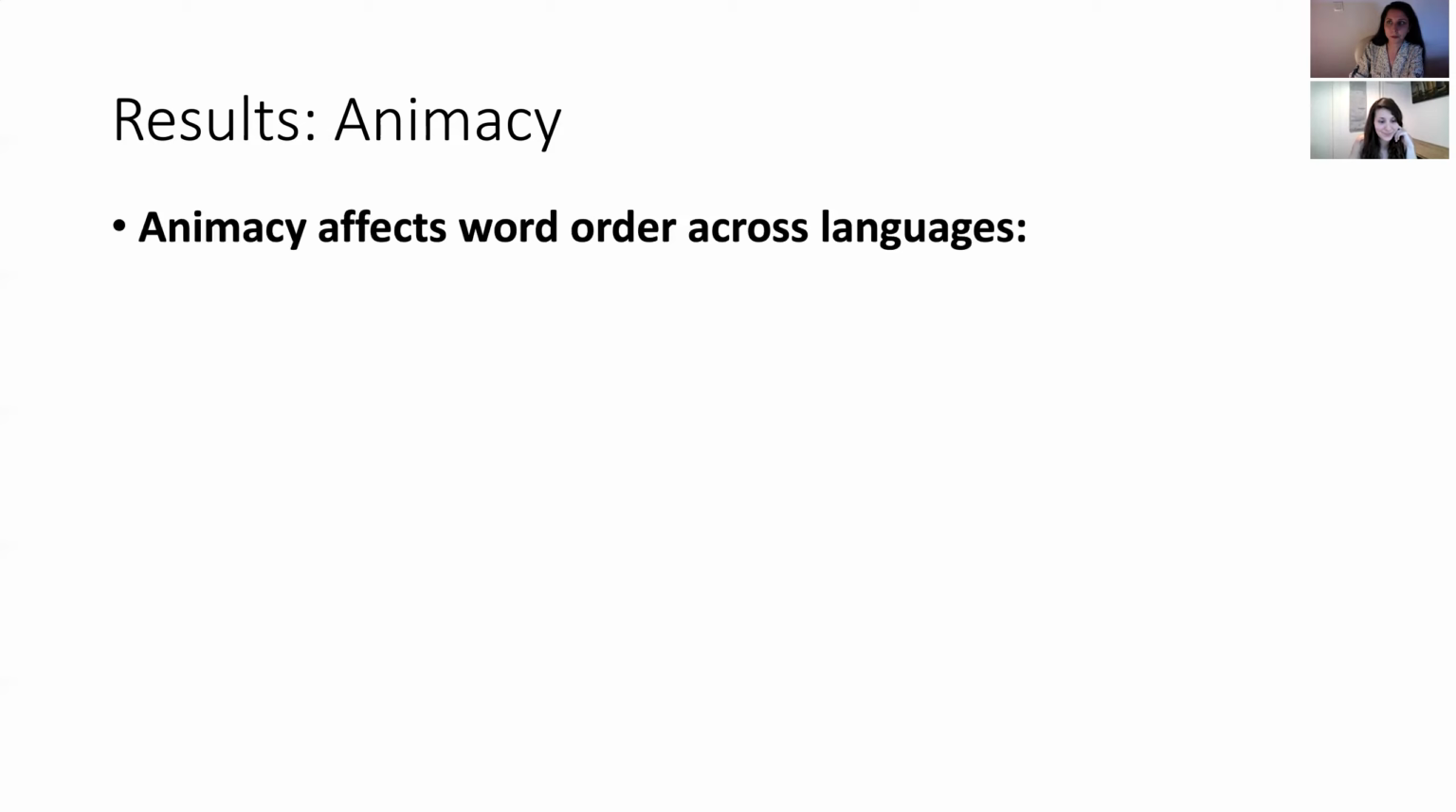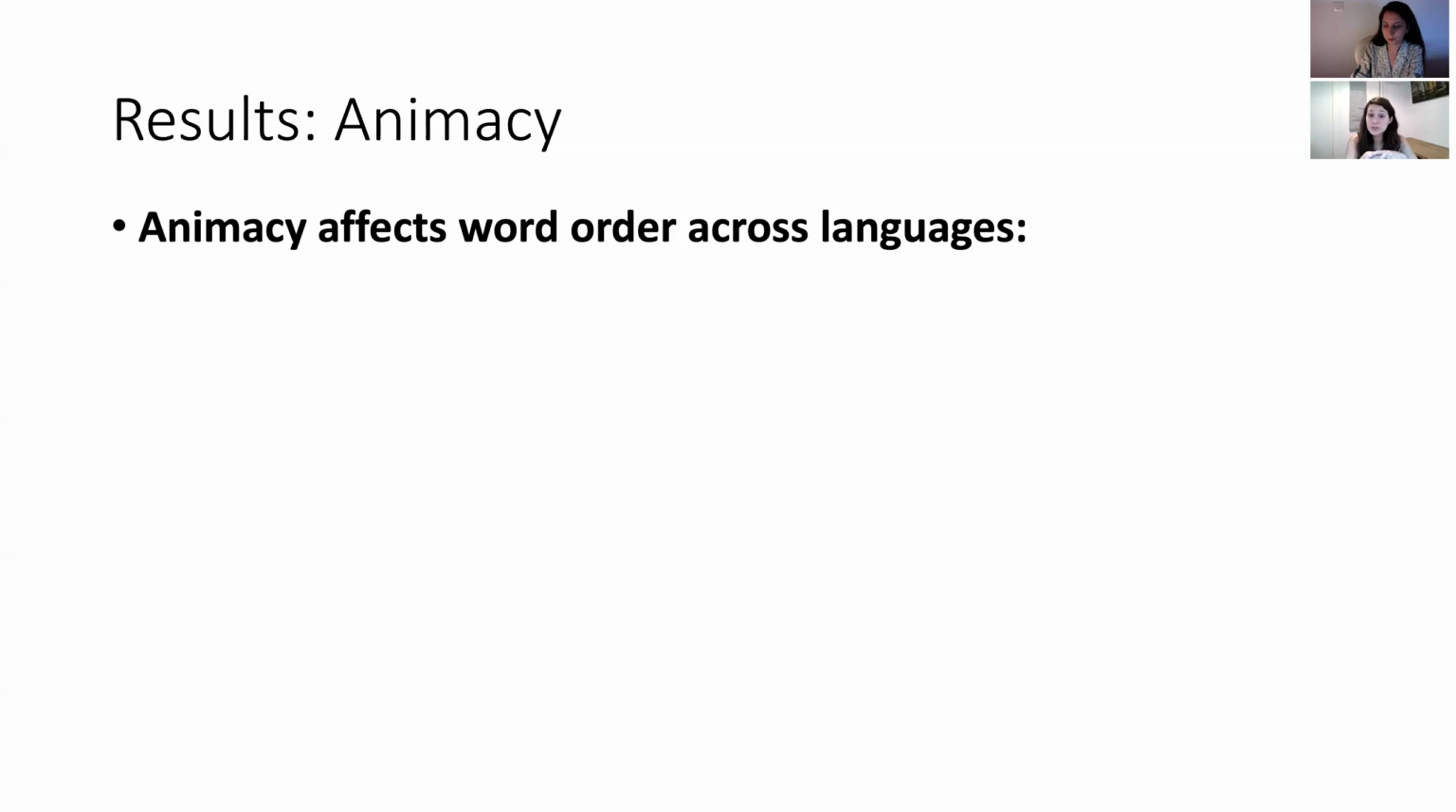All right, results, Limor. Okay, thank you, Rabia. So the first thing to remember is when we analyze the results, we use mixed effect logistic regression models to predict, in this case, the proportion of S before O, or agent before patient, orders as a factor of the animacy of the patient, the animacy of the agent, and language age, and the interaction between all these factors.